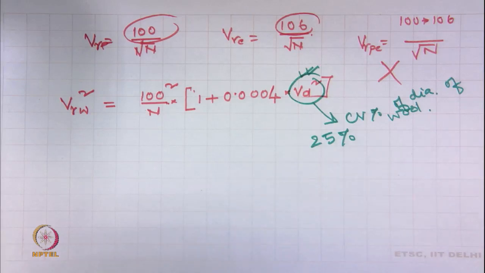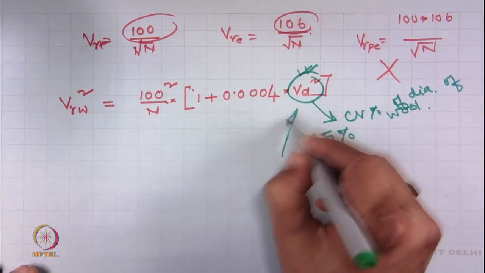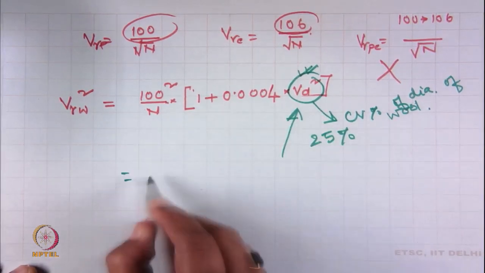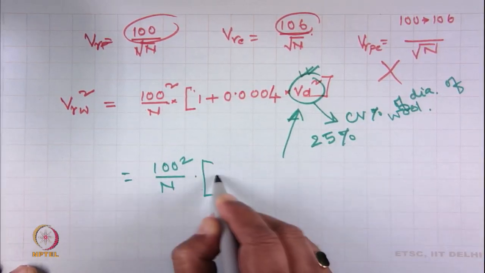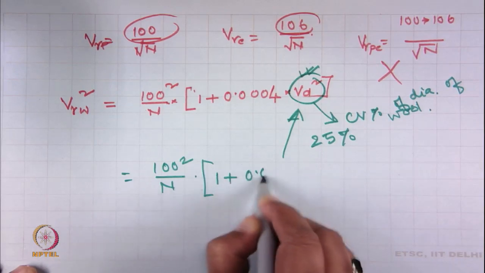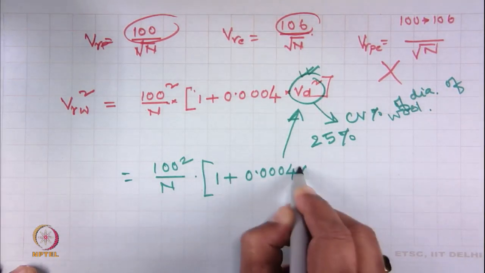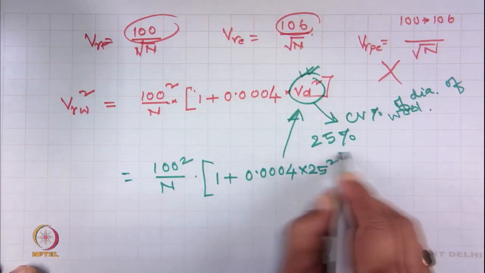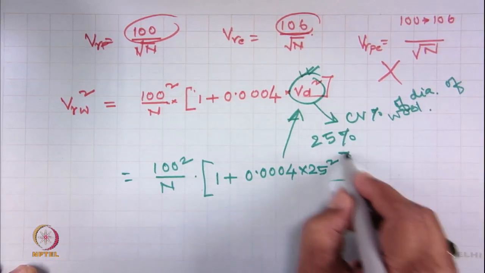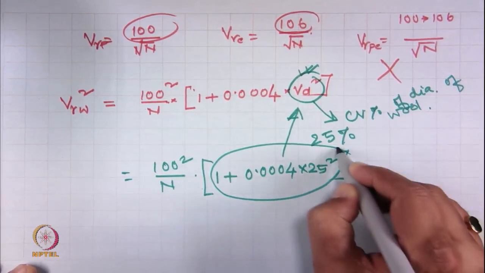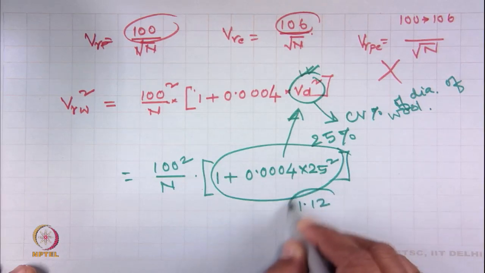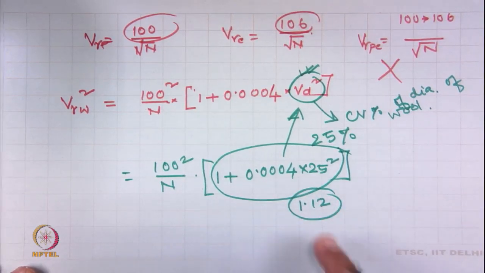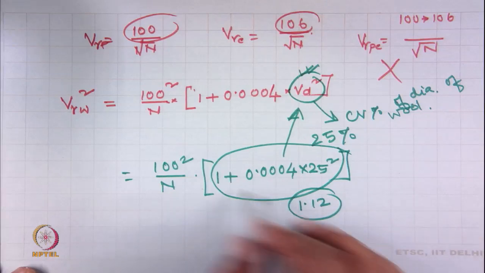If we replace the diameter CV for wool here by 25%, it is 100 square by n, multiplied by 1 plus 0.0004 multiplied by 25 square. This total value will typically be around 1.12, approximately.